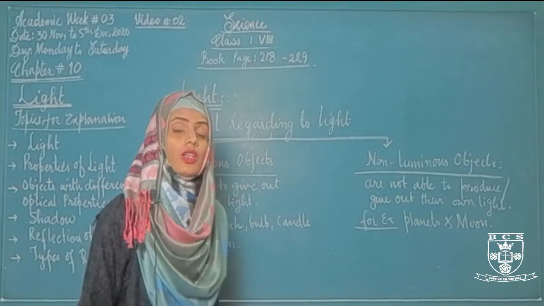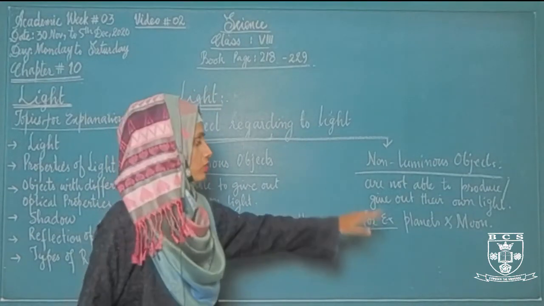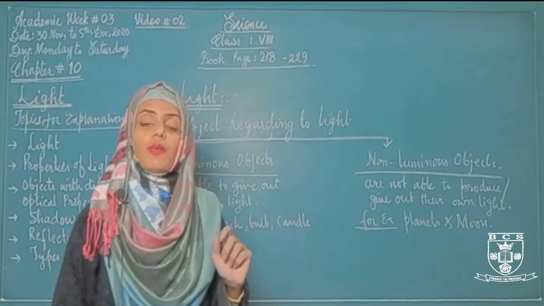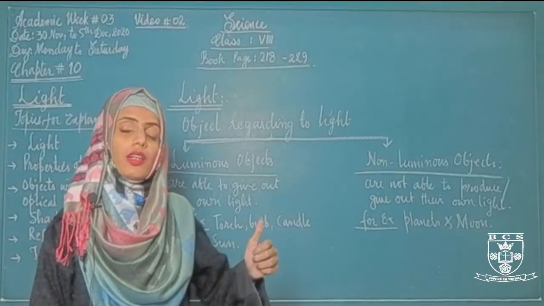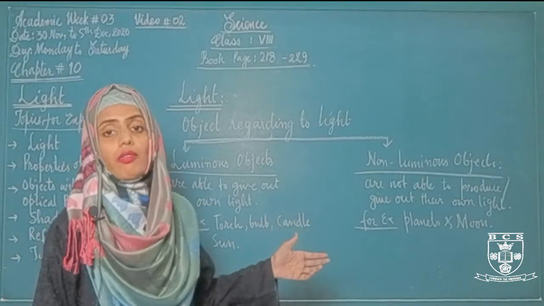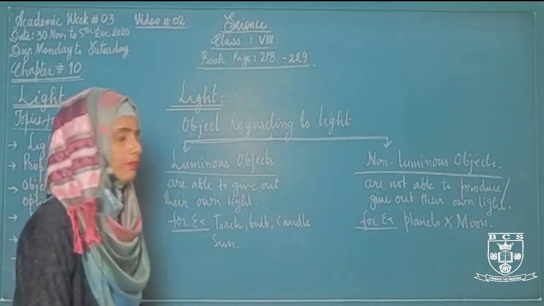How can we see them? Because the sun's light strikes on the planets and the moon, that will reflect and we can see them easily. Otherwise they do not have their own light. So these are the objects regarding light.